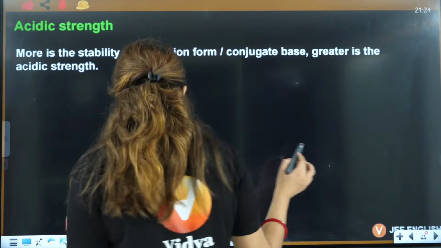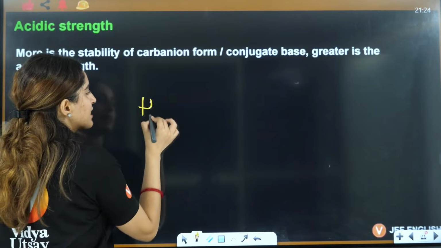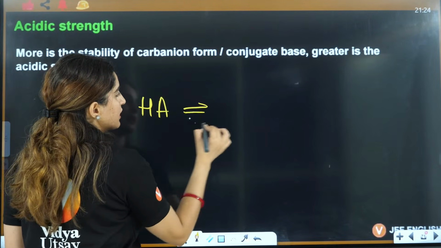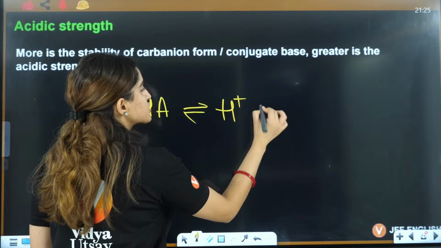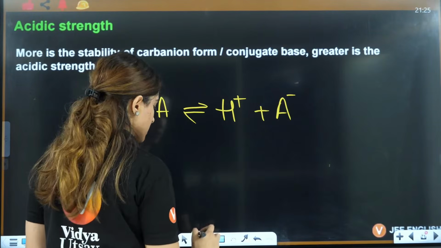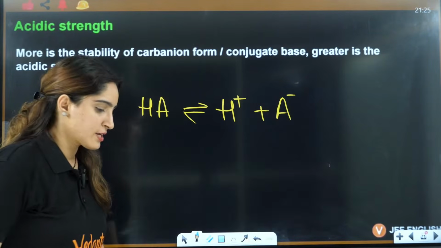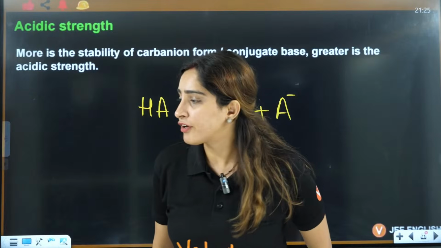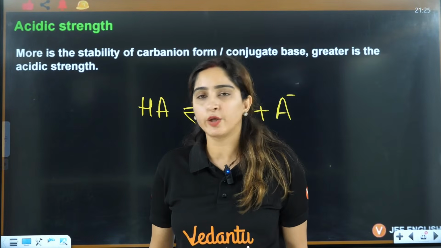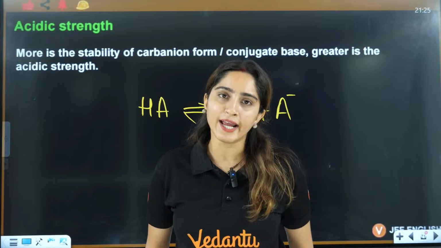Now students, tell me one thing. This is HA, right? It gives rise to H positive and A negative. Now tell me one thing. If I tell you that after cracking IIT, you will get nothing, will you try to do that?